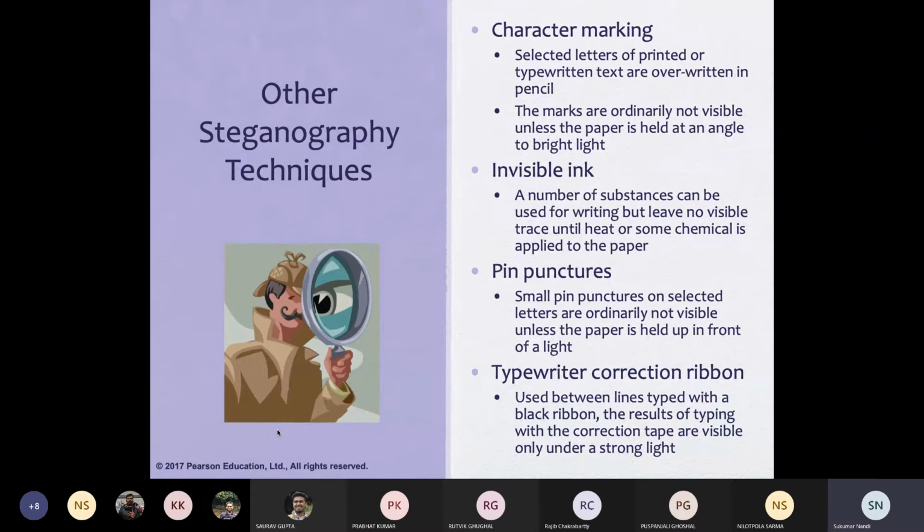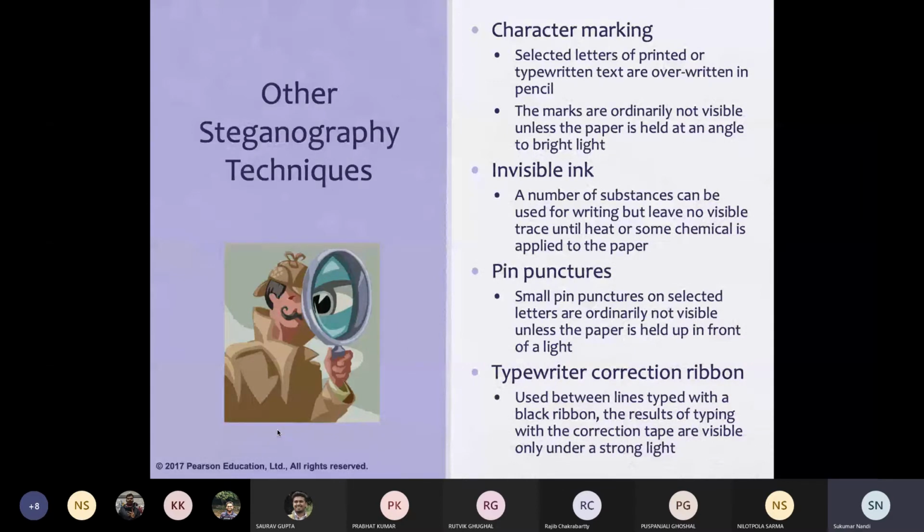Please remember, steganography is not cryptography. It is a totally different scheme where we hide information exchanged through a visible, or meaningful, message or information.